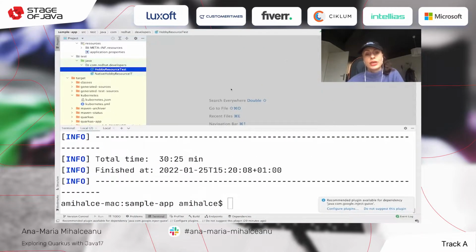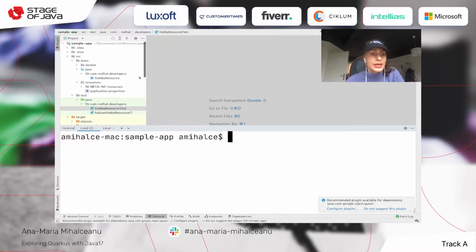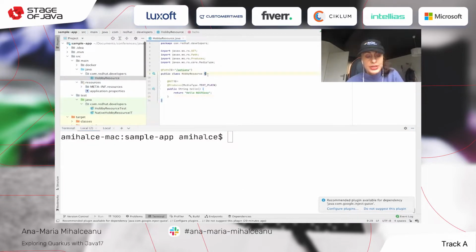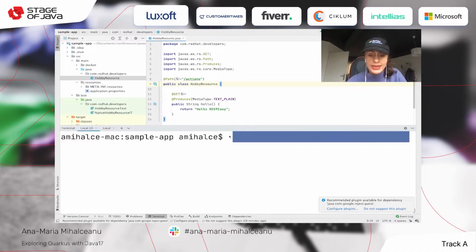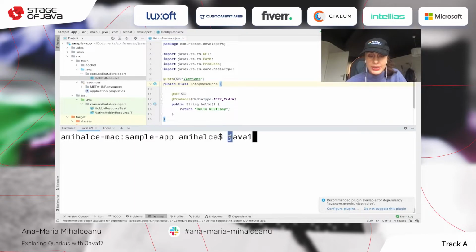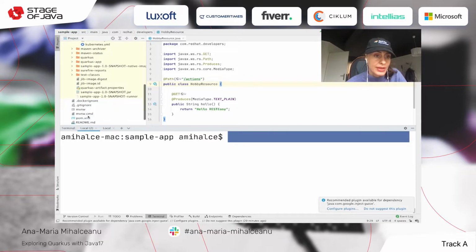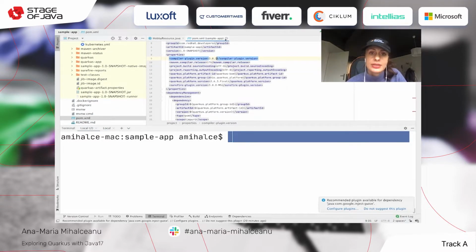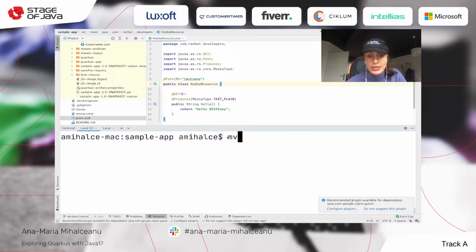Now let's go to the IDE and let's clear this one and get here. So I already have my resource. It's called hobby resource. And I'm going to show you how this was generated, because there is a command that can generate this for you. And let's see. Okay, let's start with Java 17. Make sure that I have Java 17 and yes, it's in my pom.xml.